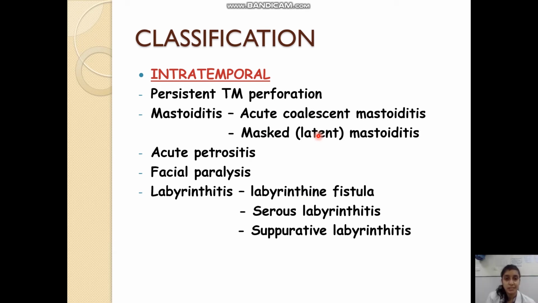Now the classification of the complications. First are the intratemporal complications, which include persistent tympanic membrane perforation. If the infection is spreading to the mastoid, it will lead to acute coalescent mastoiditis and masked or latent mastoiditis, acute petrositis, facial paralysis, labyrinthitis. Labyrinthitis may occur in the form of labyrinthine fistula, serous labyrinthitis, which is a less severe form, and suppurative labyrinthitis, which is a more serious form.